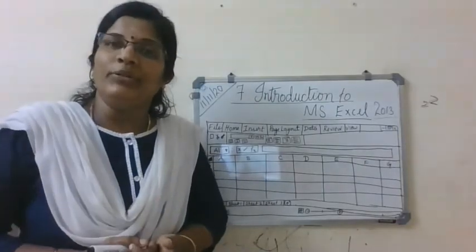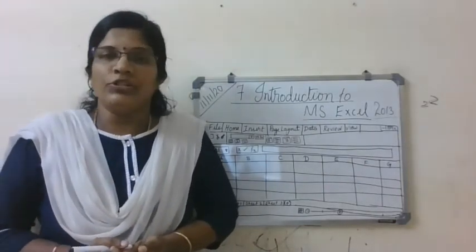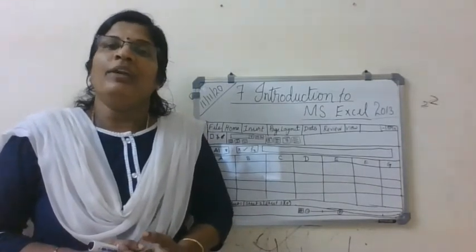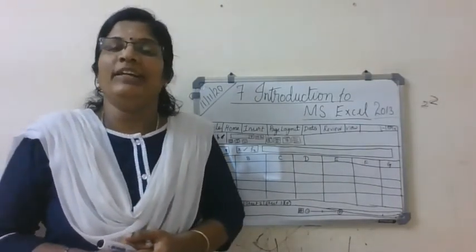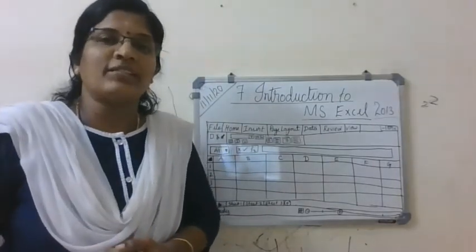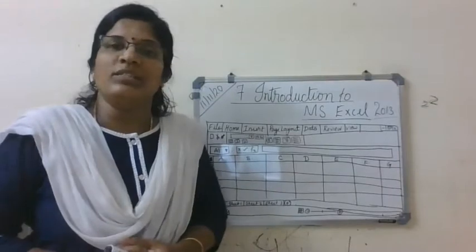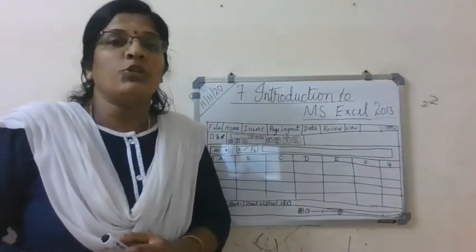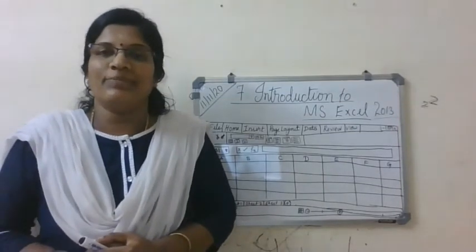So today I taught you what is meant by spreadsheet, right? And what are the features of spreadsheet, how to get inside Microsoft Excel, and how the screen looks like. Only this much I taught. I think it's one or two pages in your text.